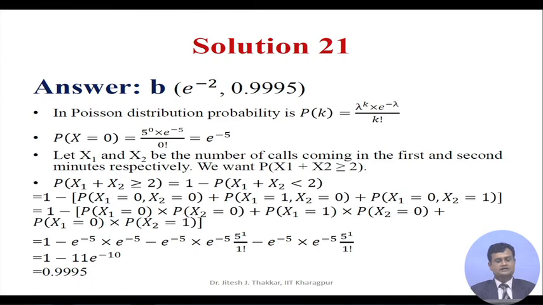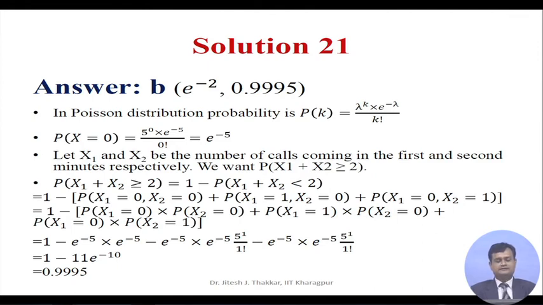Let x1 and x2 be the number of calls coming in the first and second minutes respectively. So, what we want is the probability x1 plus x2 greater than or equal to 2. I can also write it as the probability of x1 plus x2 greater than or equal to 2 is equal to 1 minus the probability x1 plus x2 less than 2.